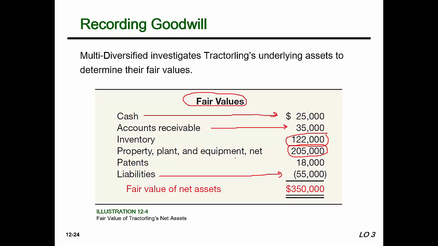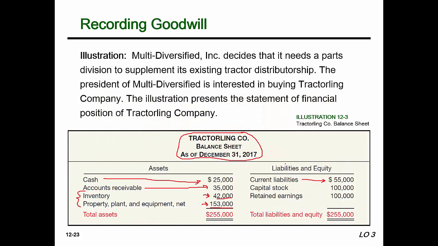Now, they also tell us that we are obtaining in this acquisition a patent for $18,000. Why did that patent not appear on the balance sheet? More than likely the reason is because it was an internally generated asset, and a lot of times internally generated intangible assets cannot be recognized.